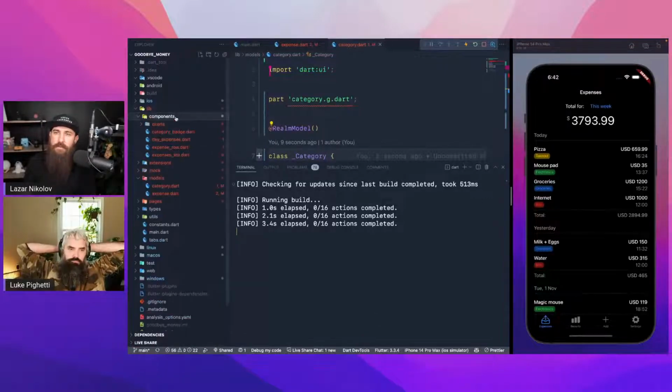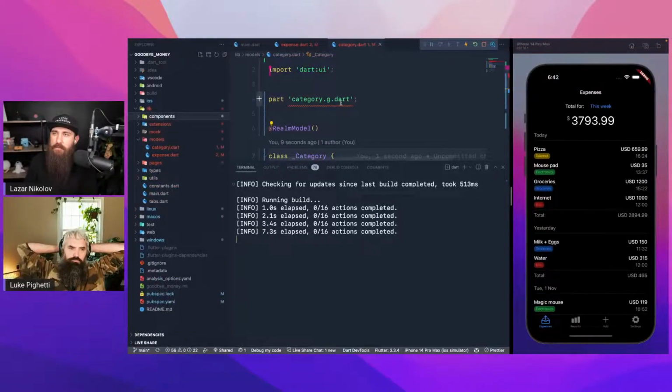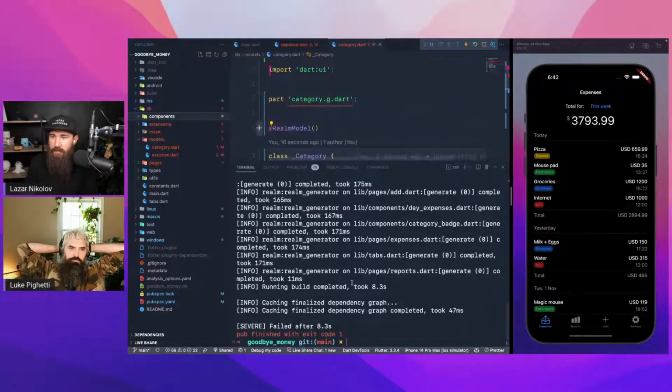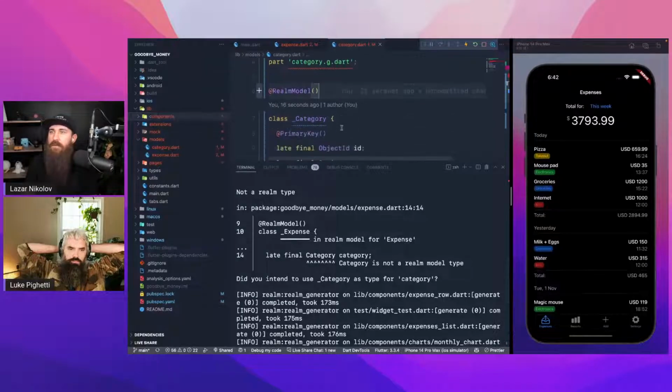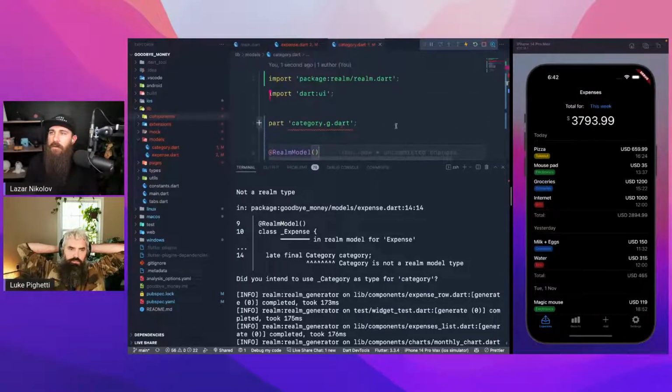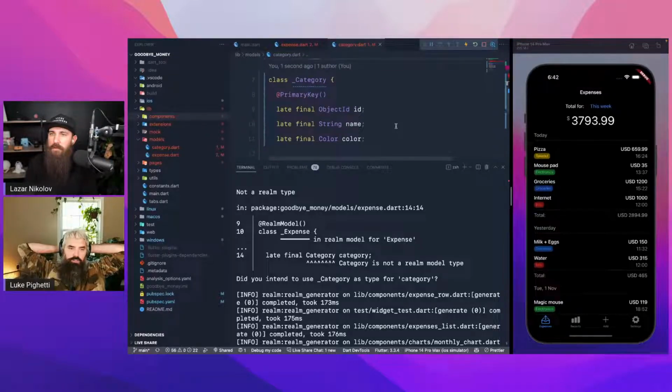Now all the other stuff are complaining because we don't have our models. Failed again. Nice. It's not a real model. No, it is a late file category. Oh, interesting. So it's not generated, right? It's not generated. So how do we handle that situation?